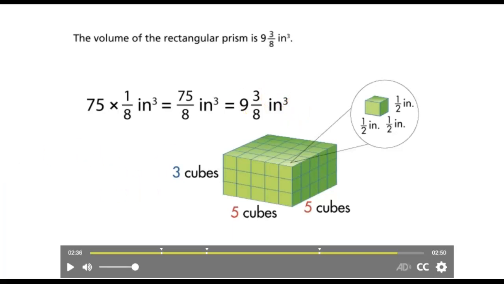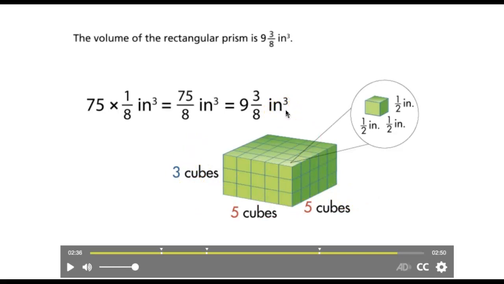Anybody else have a different idea? Because Kishan said the area is 2D and this is 3D. What do you mean by that? Winnie, can you explain? It has 3 dimensions. Yes, it's 3 dimensions. So here we're going to have inches for the length, width, and height. So that's 3 of them. That's why it's cubic units.